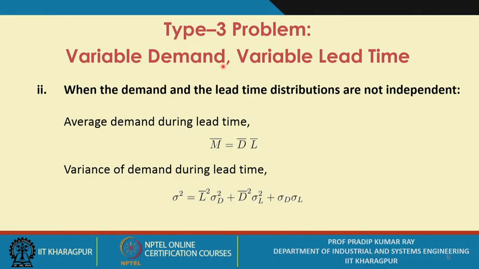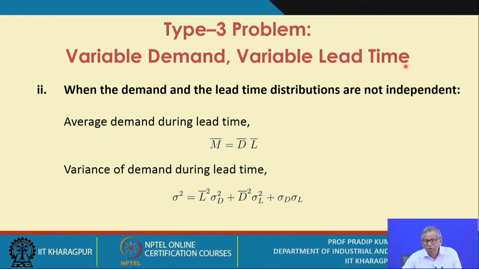That means the fluctuations of demand during lead time, as well as the fluctuations of lead time itself. Is it okay? So this is the case. That means if there is a variable demand as well as a variable lead time, while you design an inventory control system, you have to keep some extra stock, and this extra stock of item is referred to as the safety stock or the buffer stock. So the whole exercise actually boils down to the determination of the safety stock. Is it okay? Determination of the safety stock.